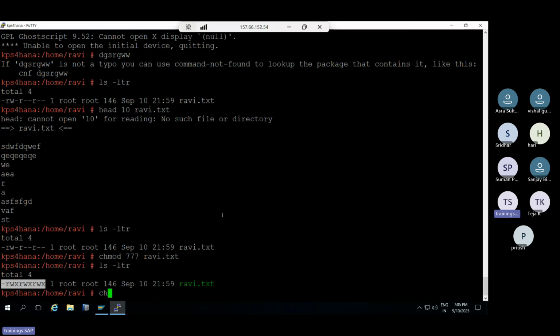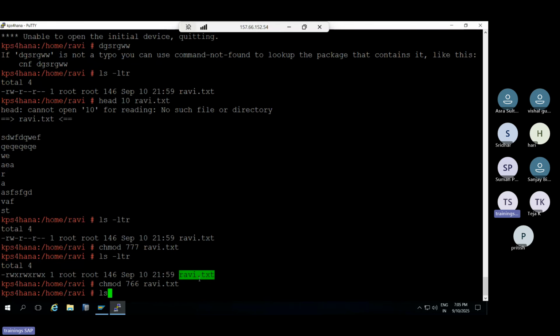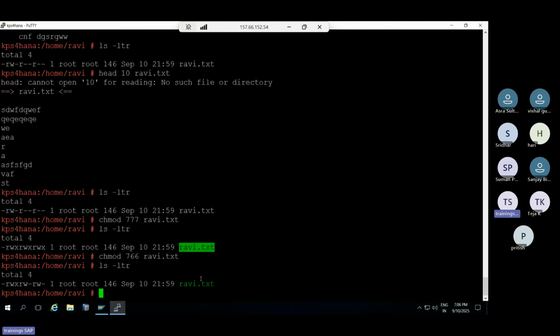Suppose chmod 766 and then the file name, then you can see how it changes. It means owner, group, and everyone: the owner gets read, write, execute, then the group only read and write, and others also read and write.